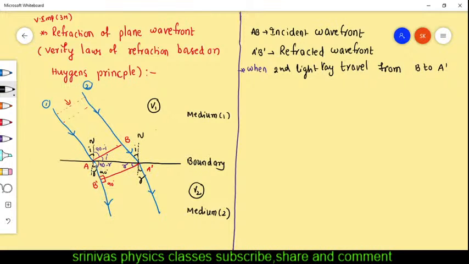At that moment, the first light ray again continues. Continuing means going to another medium. Going to another medium means it will bend, refract, and enter medium 2, and travel from A to B dash, while the second light ray travels from B to A dash in medium 1.